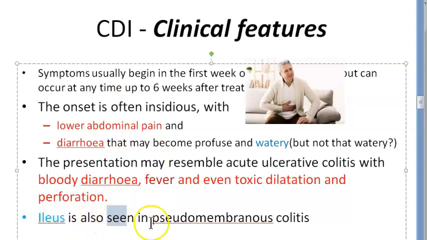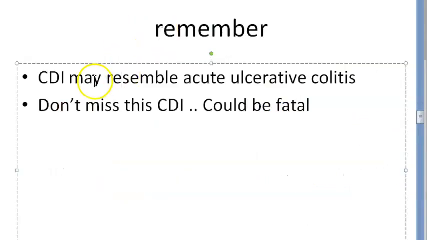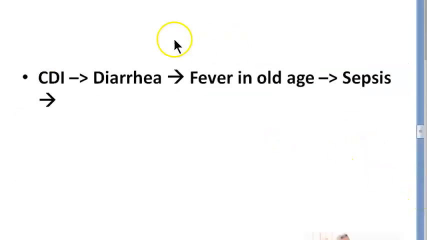Ileus can also be seen in pseudomembranous colitis. Ileus means paralytic ileus, some kind of blockage, intestinal obstruction. So remember that it may resemble ulcerative colitis, but don't miss it, because CDI could be a serious condition.